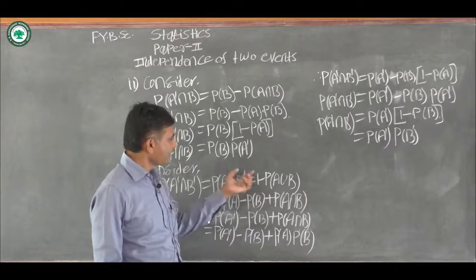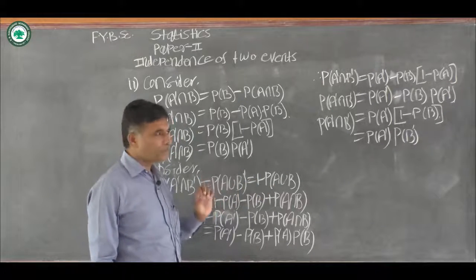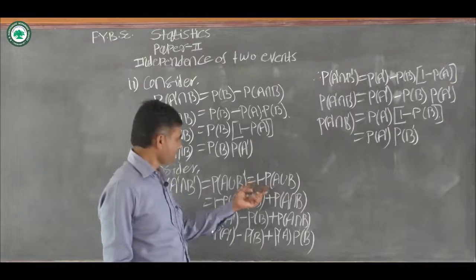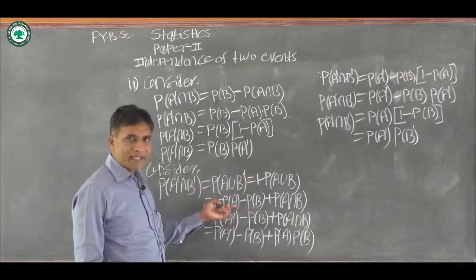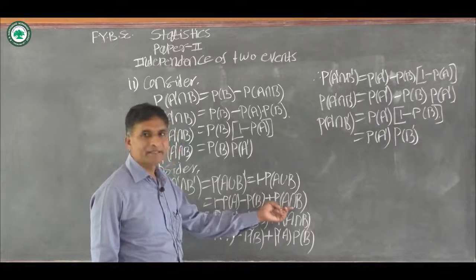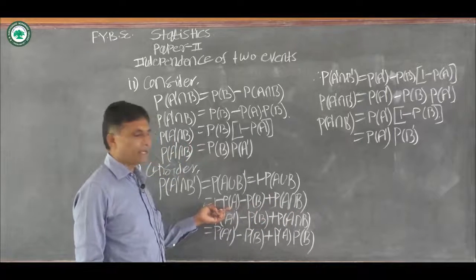Therefore we can write 1 minus probability of A union B. Now we use the addition theorem for two events. We have 1 minus, probability of A plus probability of B minus probability of A intersection B. This is the addition theorem for two events.